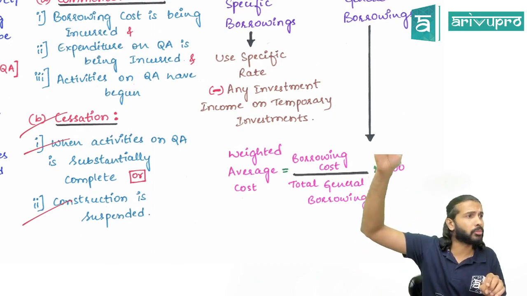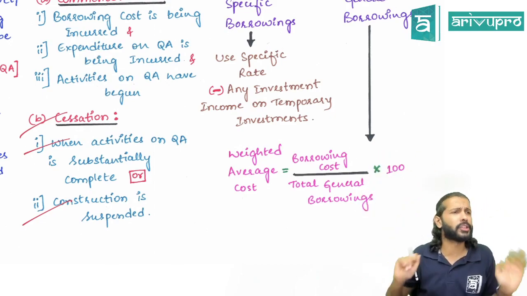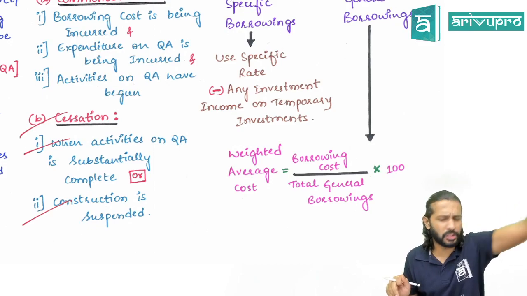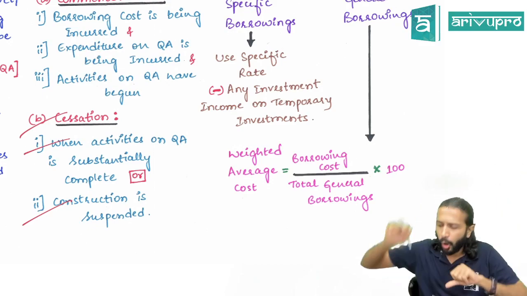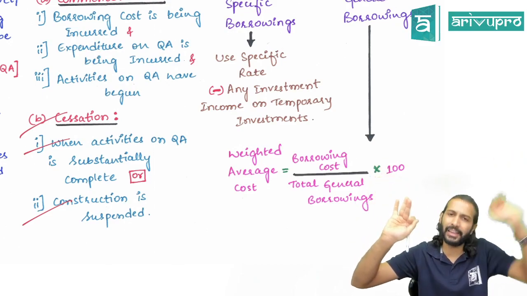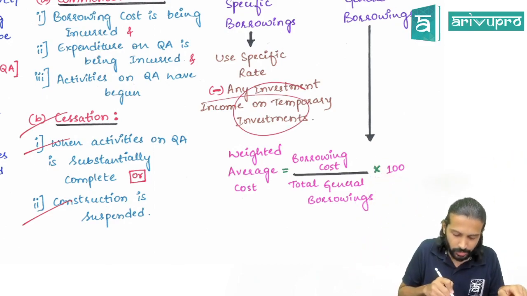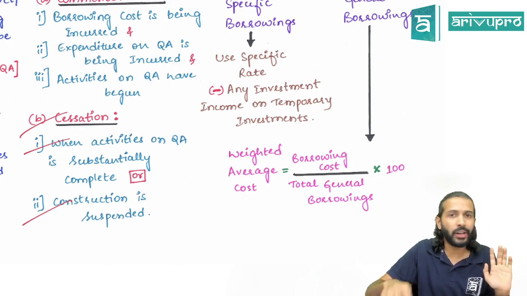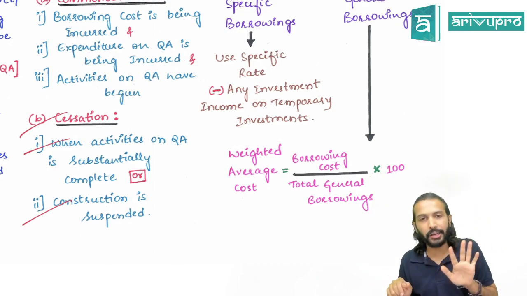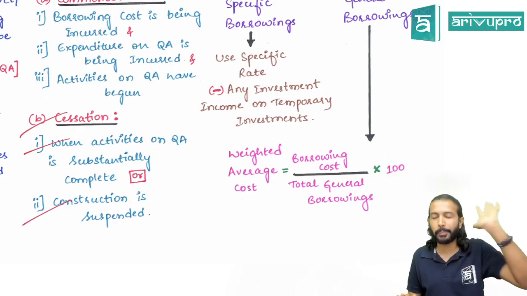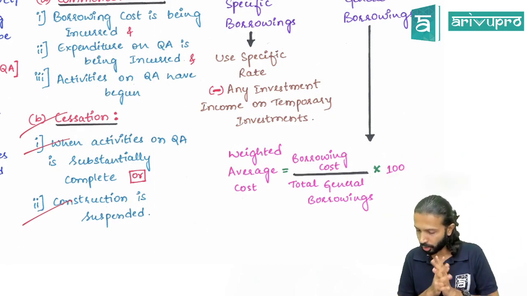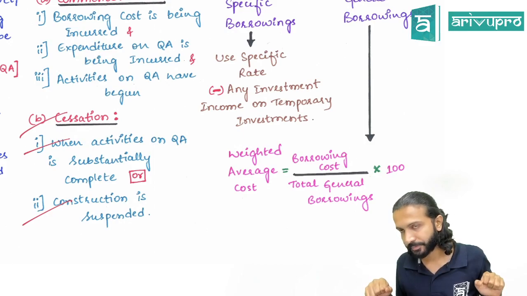If you made a profit this year in your general P&L and using that you have made an investment, you will not deduct that income, because is that related to your borrowings? No. Out of your borrowings, if you are making any investment, only such investment income you are reducing. This is not your general investment income. Only such temporary investment income out of the borrowing will you reduce. Good question. Hope I've answered.